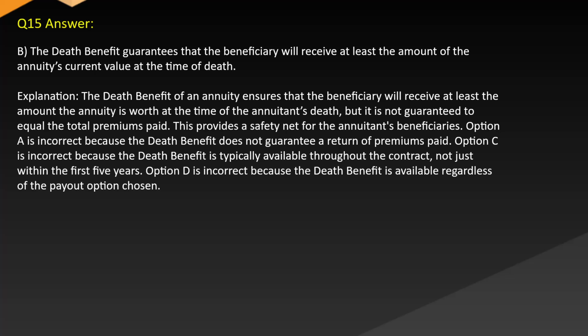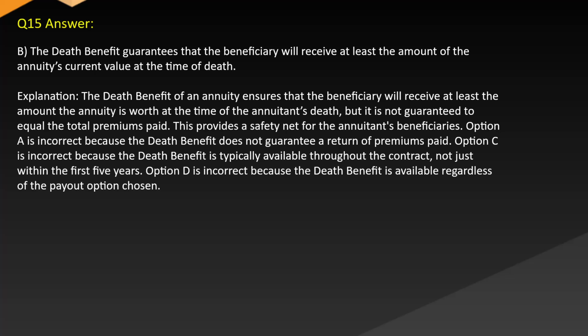Answer: B. The death benefit guarantees that the beneficiary will receive at least the amount of the annuity's current value at the time of death. Explanation: the death benefit of an annuity ensures that the beneficiary will receive at least the amount the annuity is worth at the time of the annuitant's death, but it is not guaranteed to equal the total premiums paid. This provides a safety net for the annuitant's beneficiaries.